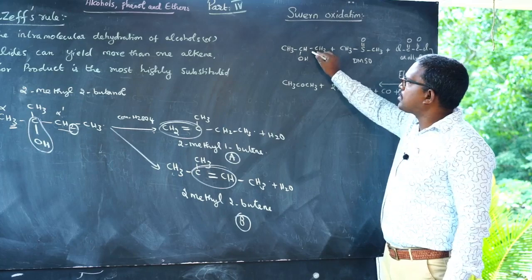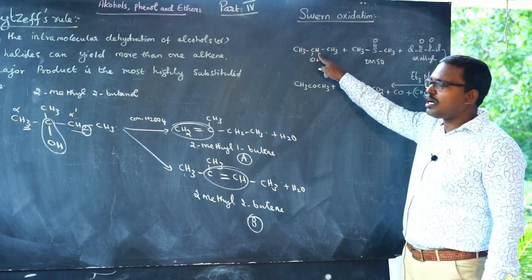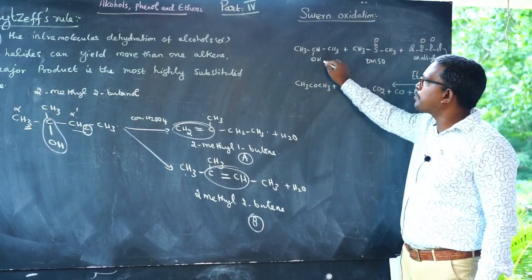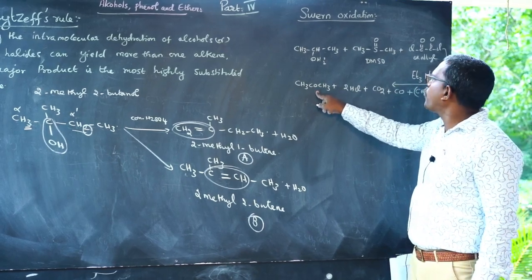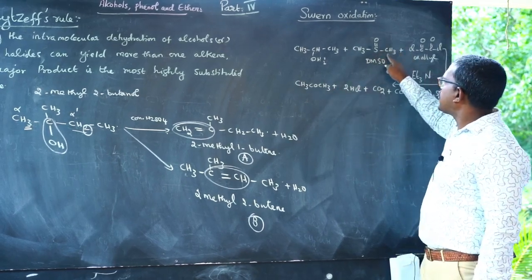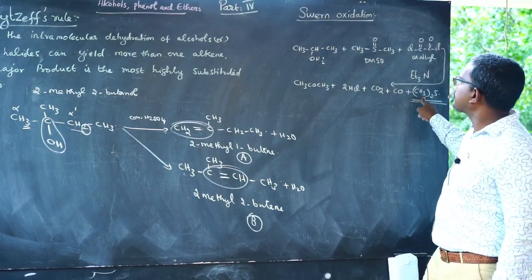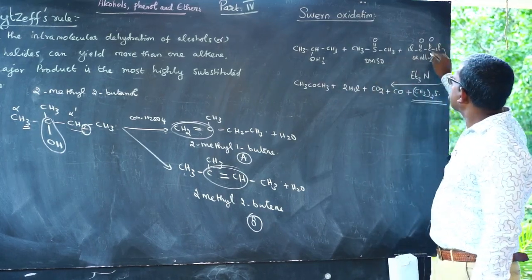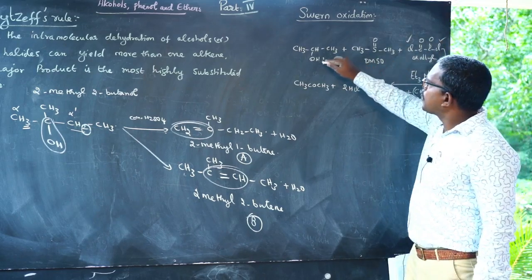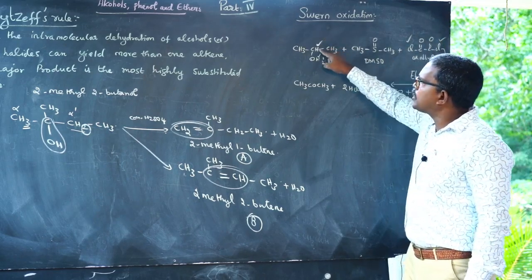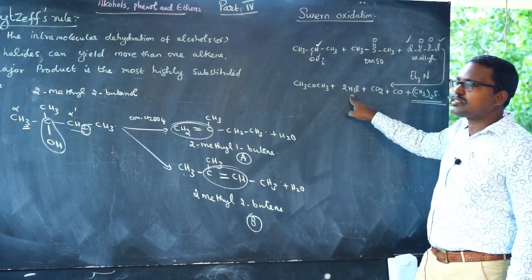First of all, with the help of dimethyl sulfoxide, the compound is oxidized. Isopropyl alcohol is a secondary alcohol, and on oxidation it gives acetone, propanone. Dimethyl sulfoxide is reduced and gives dimethyl sulfide. In oxalyl chloride, there are two chlorines, and these two hydrogens and two chlorines combine to give 2 molecules of hydrogen chloride.